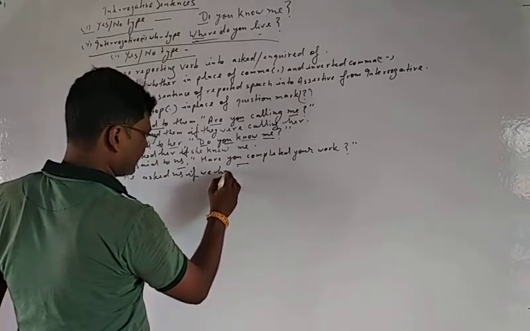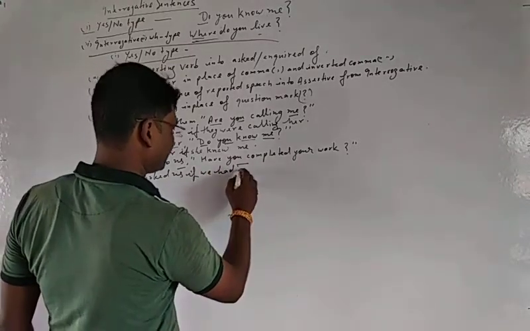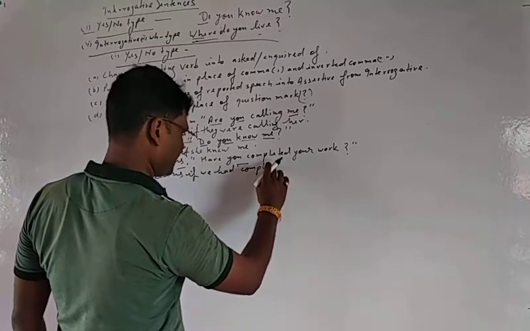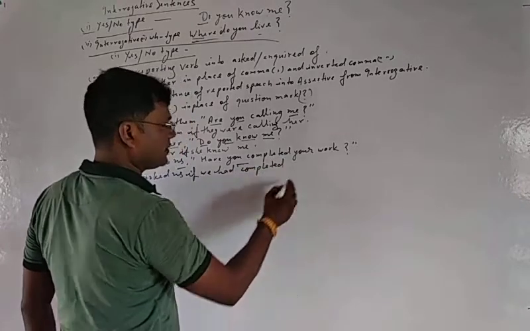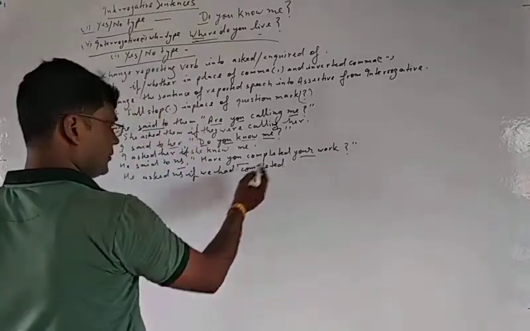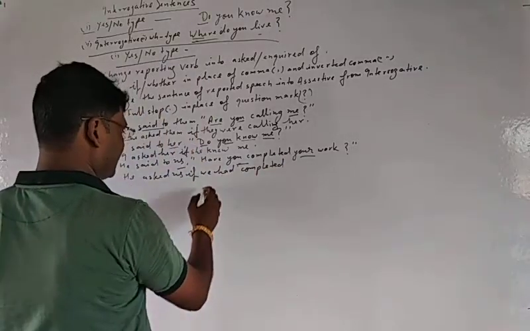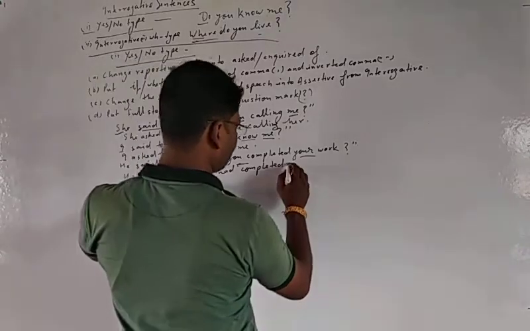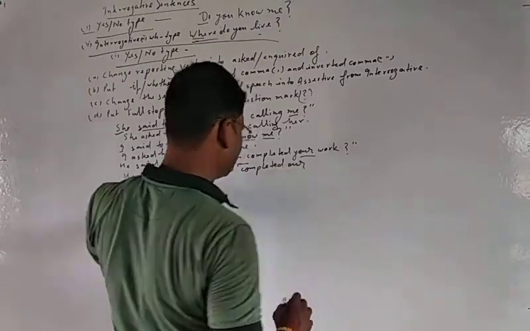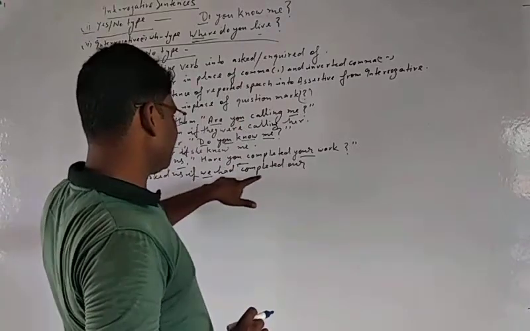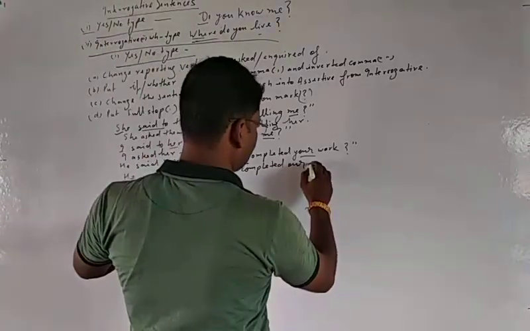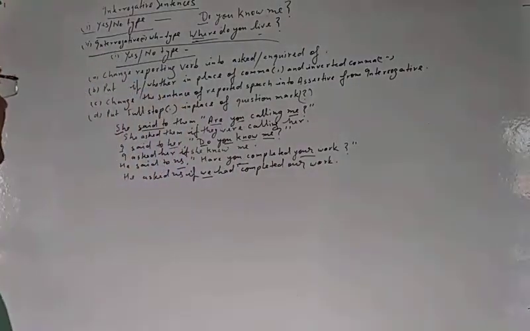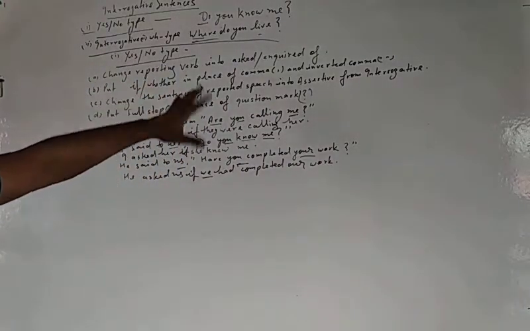And in the third example, he asked us if you, second person according to us, have will be changed into had. We had completed. Your will be changed. Your is the possessive of you. Here the subject is we, and the possessive of we is our. That means we should put here our. We had completed our work. That is all of interrogative first.